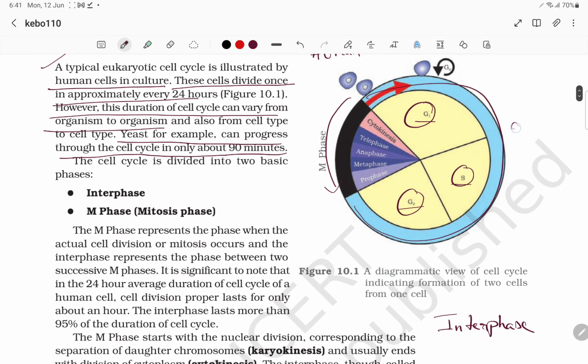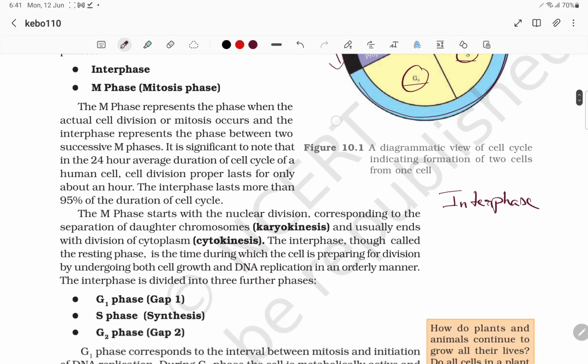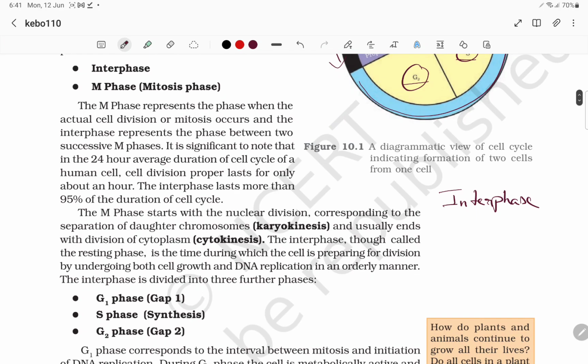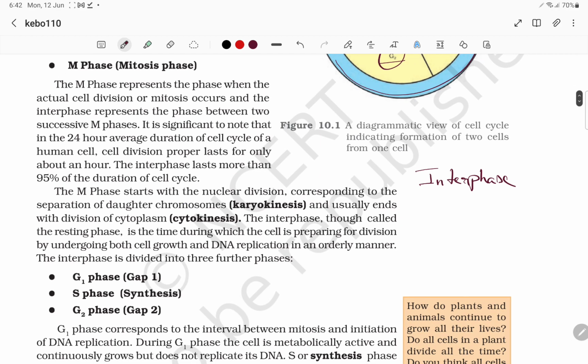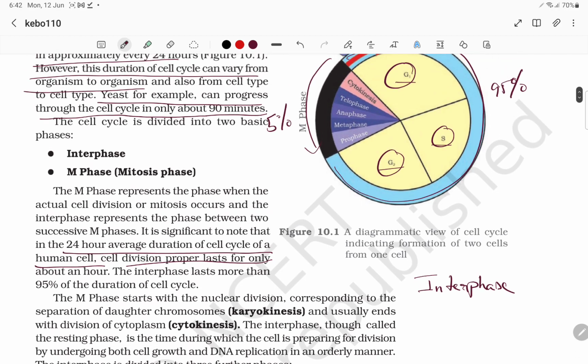Also, 95% of the cell cycle takes place in interphase, and only 5% is M phase. The M phase represents the phase where the actual division, or mitosis, occurs. The interphase represents the period between two successive M phases. It is significant to note that in the 24-hour duration of the cell cycle of a human cell, about 23 hours are for interphase, and only 1 hour is for M phase.